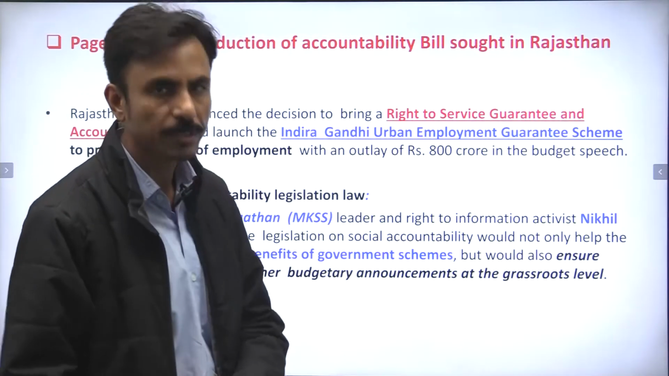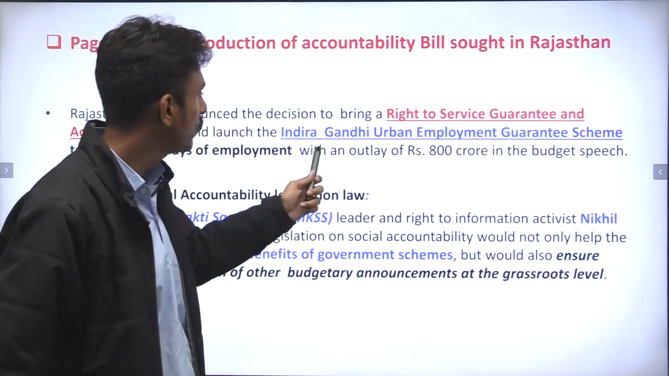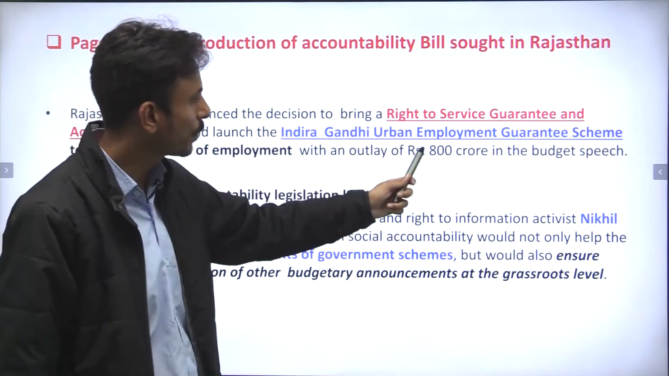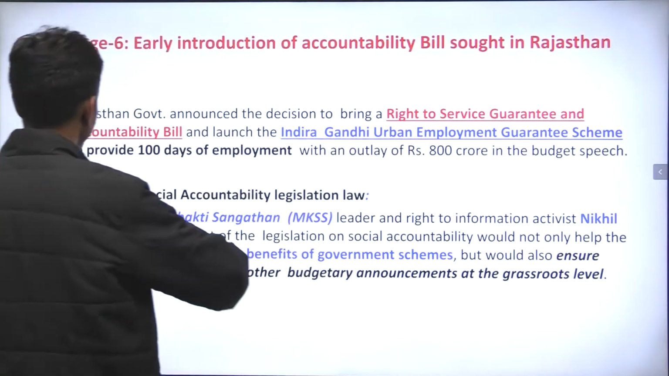MGNREGA, which is there in the rural areas. So the equivalent of MGNREGA in urban areas, right? And they would name it the Indira Gandhi Urban Employment Guarantee Scheme, correct?